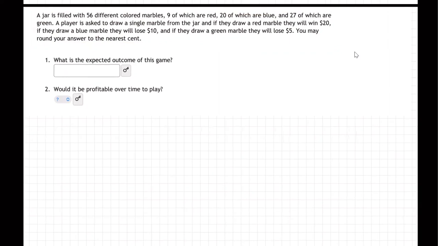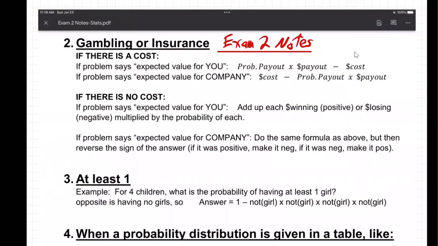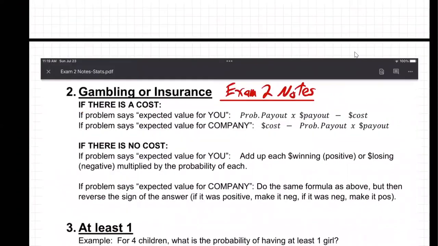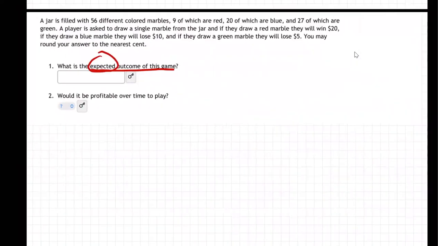Well, let's go with the question. It says expected outcome of the game. Expected being the key word. So if we go to the notes, here I am on the exam 2 notes. We're looking at where it says gambling or insurance. That's clearly what we're doing here. Gambling or insurance. If there is a cost, if there is no cost. Well, did they ever mention a cost? I'll just say no.